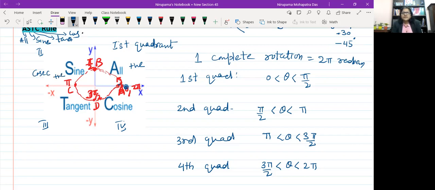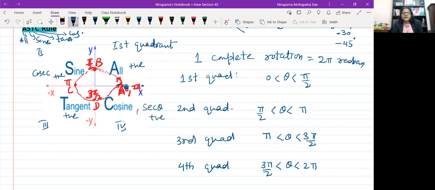Okay, it means tan and cos are negative in the second quadrant. And when tan and cos are negative, the reciprocals will also be negative. Coming to the third quadrant, when the angle is between pi and 3 pi by 2, here tan is positive, it means cot will be positive. So sine and cosine are negative, and of course their reciprocals will be negative. And in the fourth quadrant, cosine, and of course sec theta, will be positive.